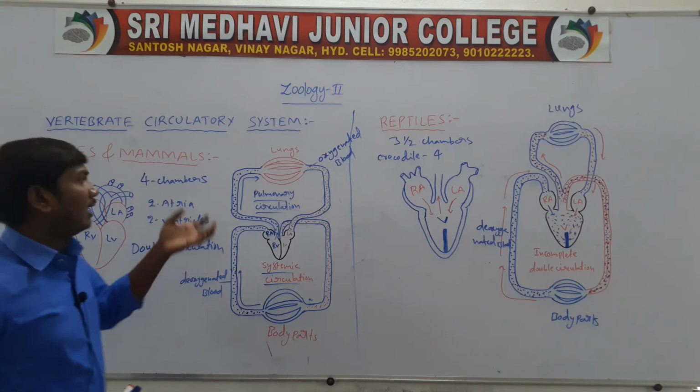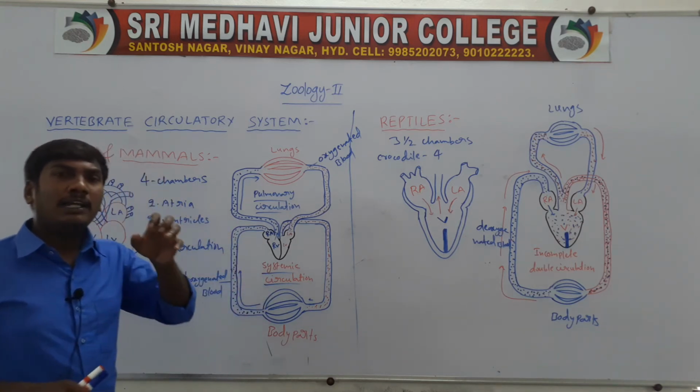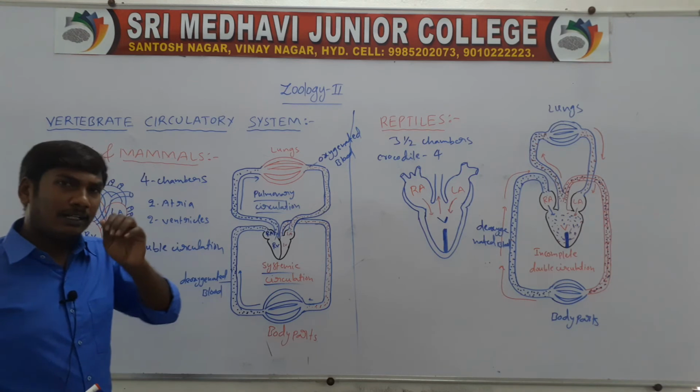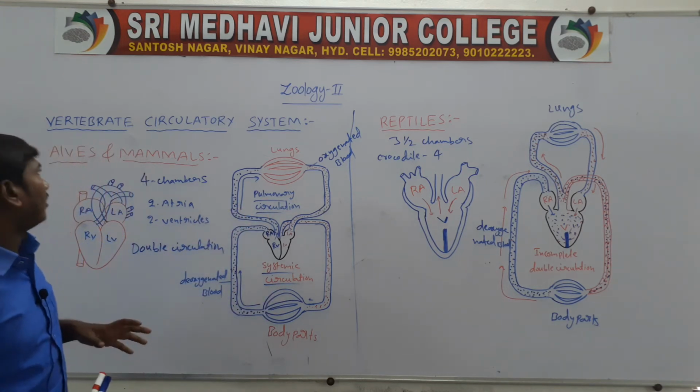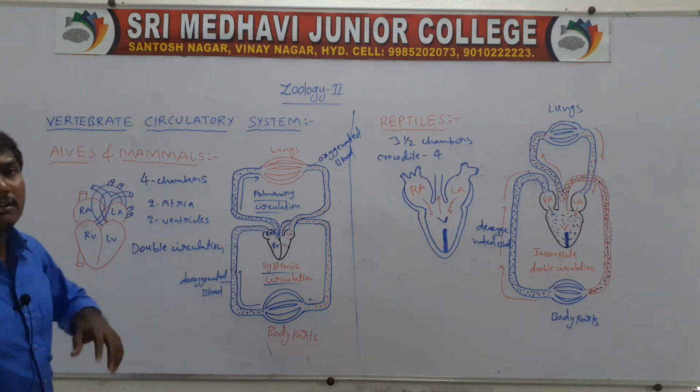Next, in aves and mammals, the circulation is called the complete double circulation. One is the pulmonary circulation, another one is the systemic circulation. So these are the vertebrate circulatory systems.